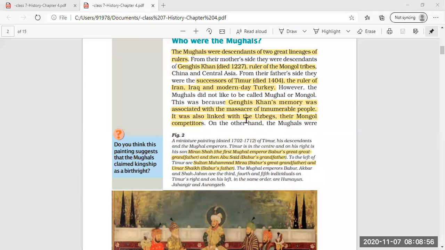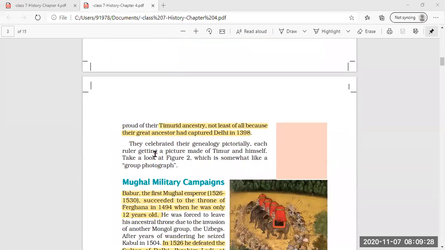Why? The reason we have also studied: they did not want to be called from the Genghis Khan background, because the memory of Genghis Khan was associated with massacre, large scale killing of innocent people. They felt proud in calling themselves from the Timurid background, because according to them, Temur was a great ancestor who had captured Delhi in 1398.